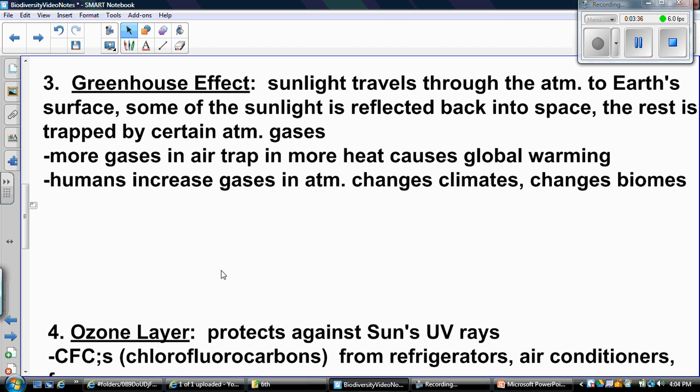Okay, another thing that humans are doing is causing the greenhouse effect. Sunlight travels through the atmosphere to the Earth's surface. Some of the sunlight is reflected back into space. The rest is trapped by certain atmospheric gases. The more gases in the air trap in more heat, which is causing global warming. That's causing a little bit of our temperature to increase. Humans increase the gases in the atmosphere, which changes the climate and it changes the biomes. So the more pollution that humans put into the atmosphere, the more heat gets trapped on Earth, and that can create a climate change and affect the biomes.